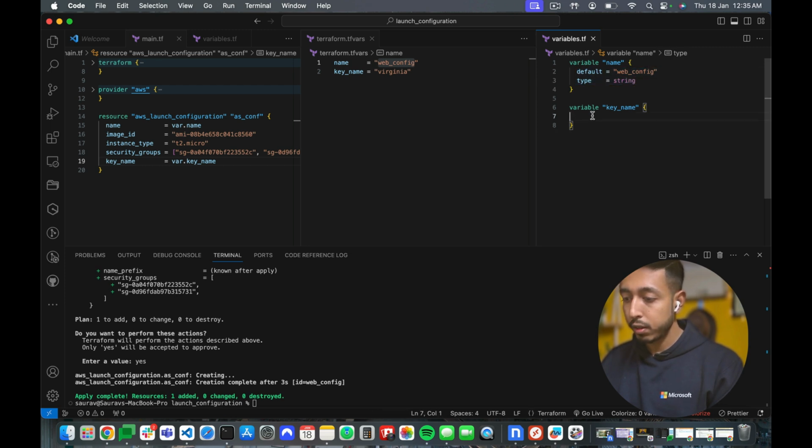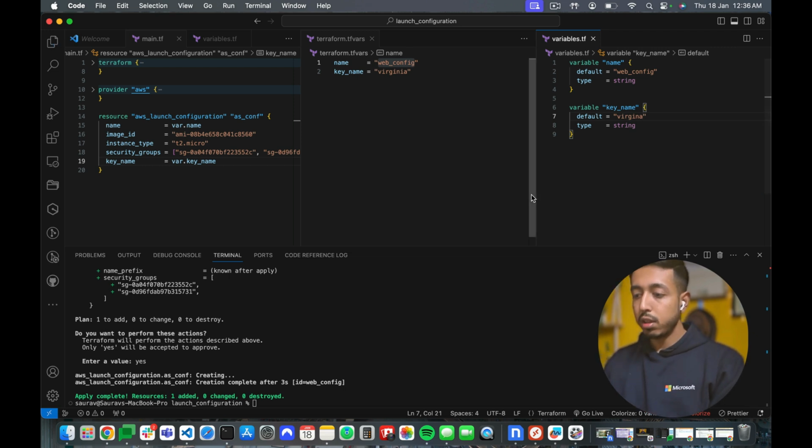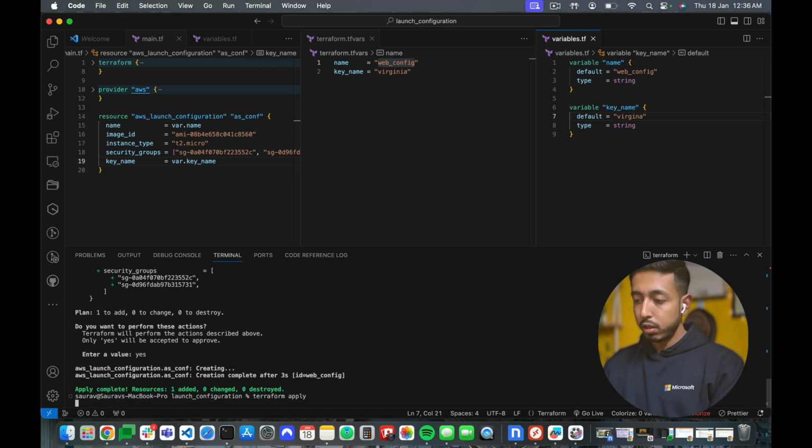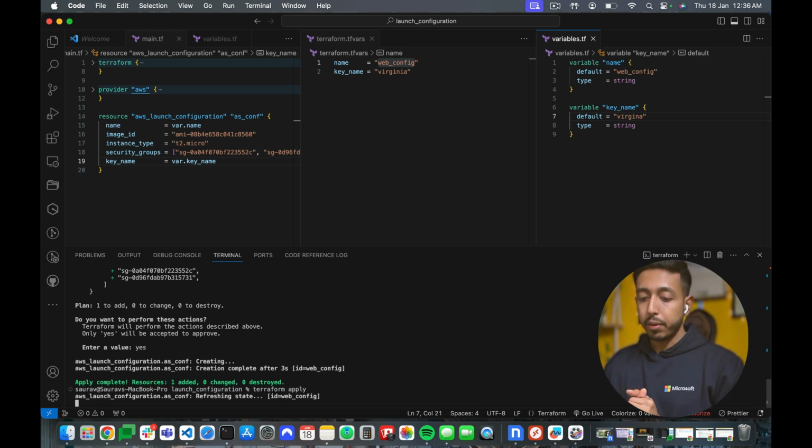Similarly, if I give the key name, the key name can never have a default value, or it can if you're working in the same region. So let me give Virginia only. You can have some other key that you want as the default key. So let me give Virginia. So I think that's it. If I do apply, it will say everything's the same because we have not made any changes.